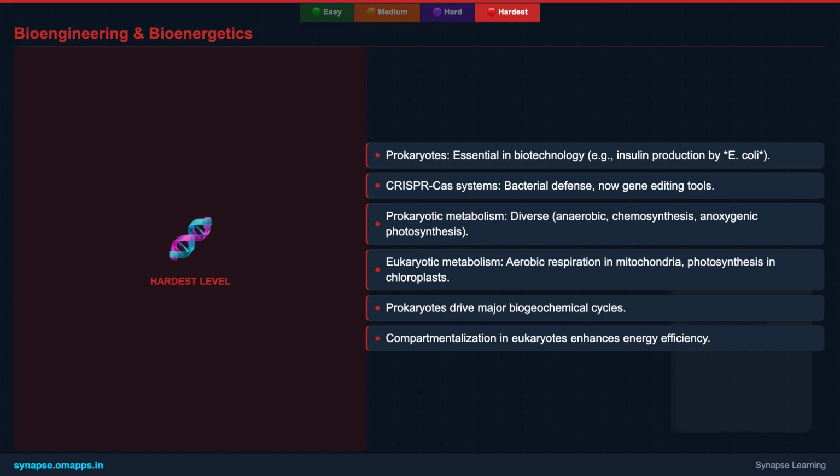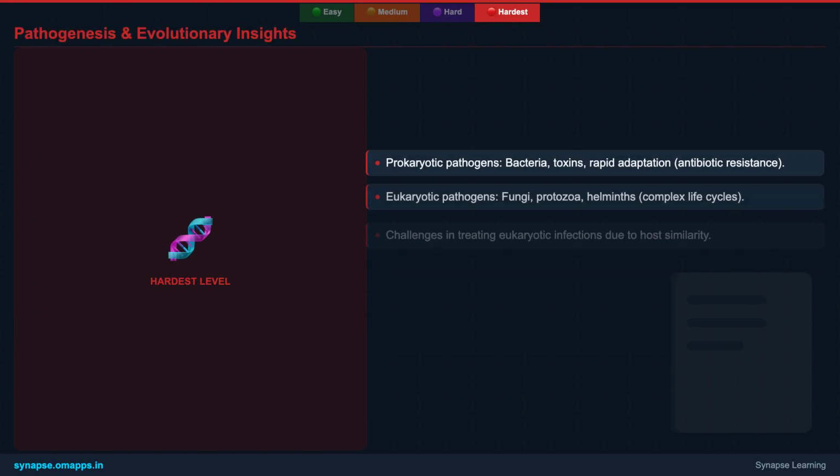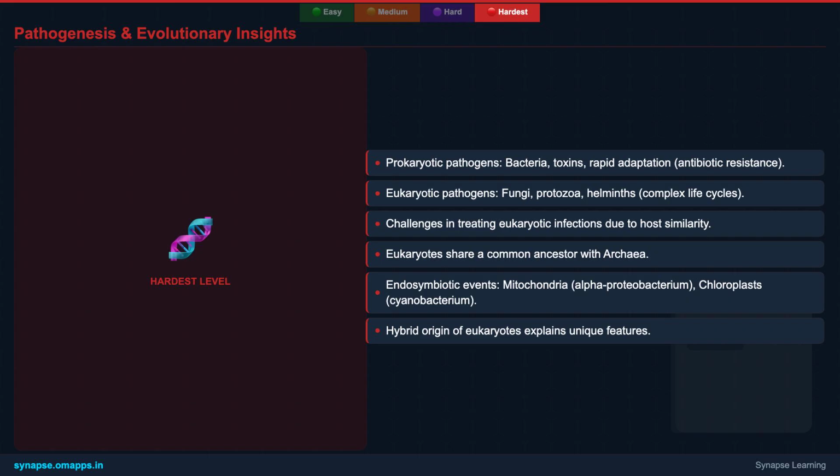This slide focuses on the darker side, pathogenesis. We examine how prokaryotic pathogens, like bacteria, cause disease through toxins and evasion, and how their rapid evolution, often aided by plasmids, creates significant public health challenges.